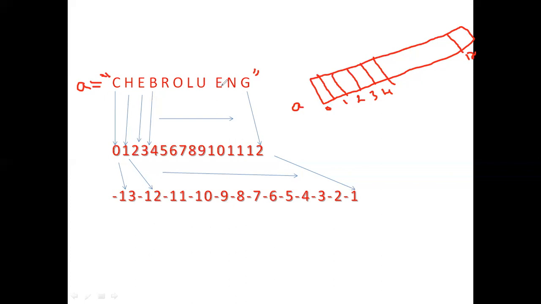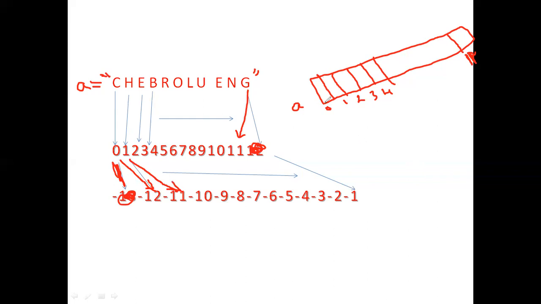So the last index will be 11, because we have only 12 characters in Chebrolu ENG along with the space.